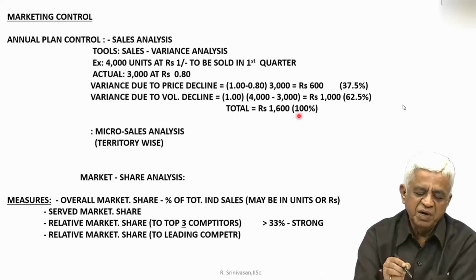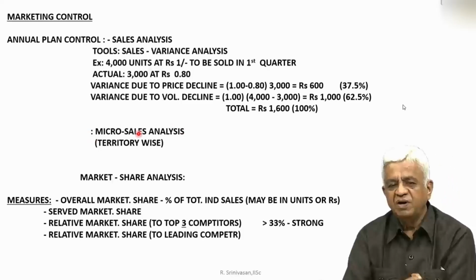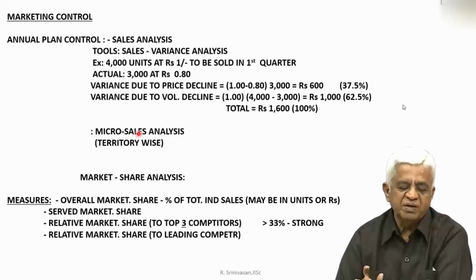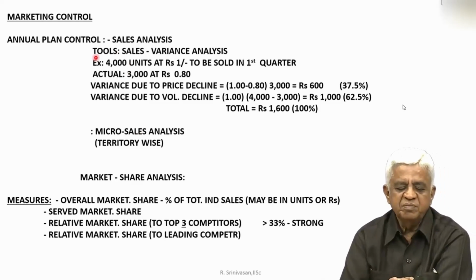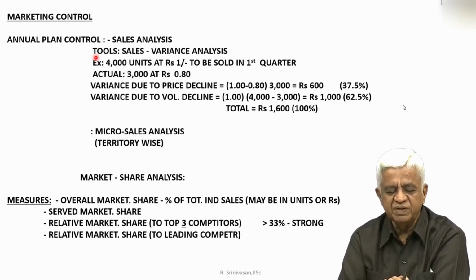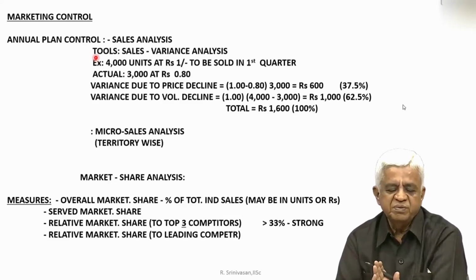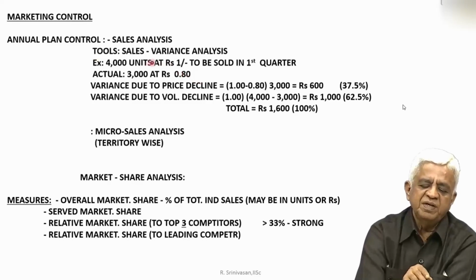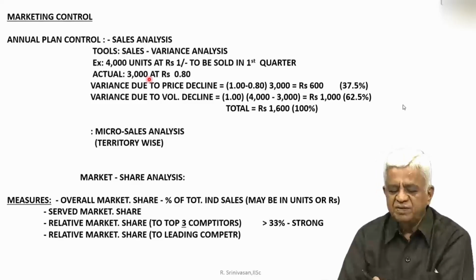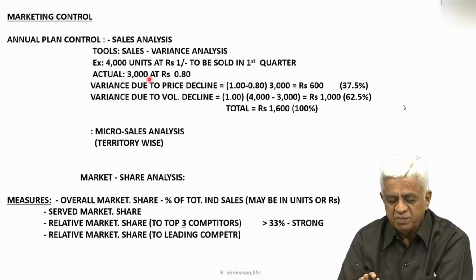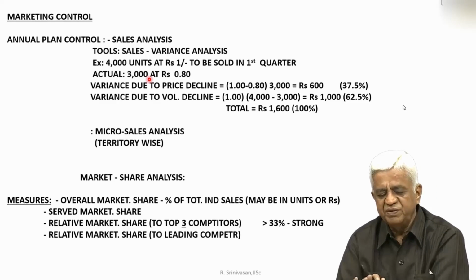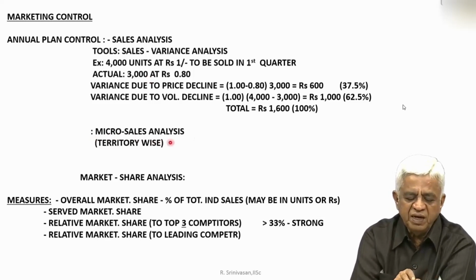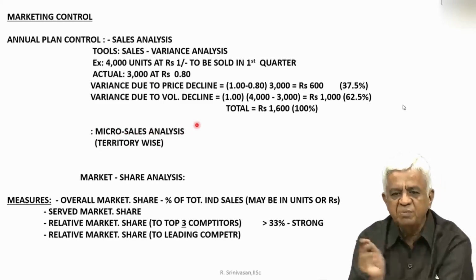This is called micro sales analysis. You got the total picture where your sales, you expected it to be at 4,000 but not happening at 4,000. You expected 4,000 units to be sold at rupee 1 per unit, but you are only able to sell 3,000 at 0.8. Now, the result is there is a variance due to price decline, there is a variance due to volume decline. Now, you may like to know where has been these variances very prominent.